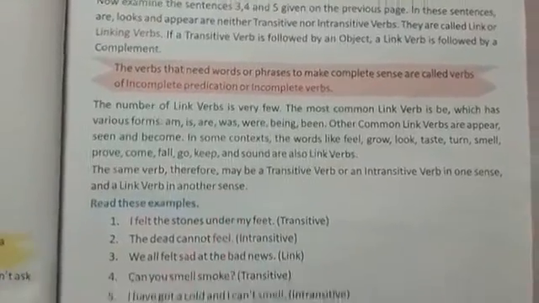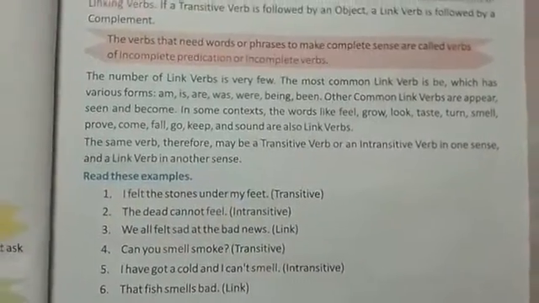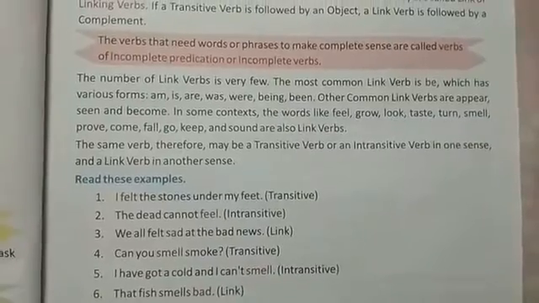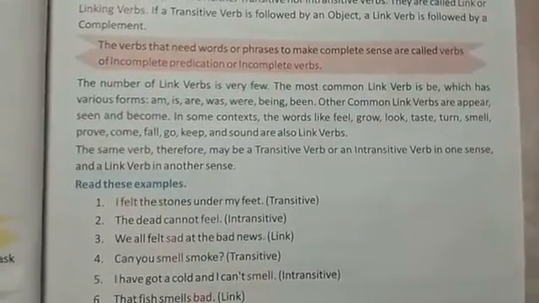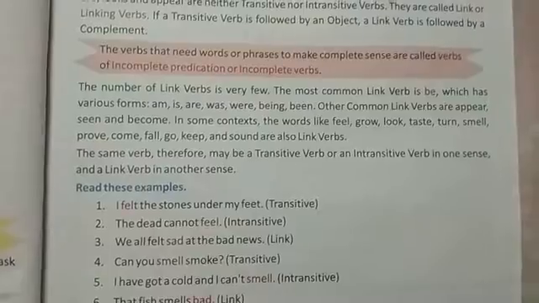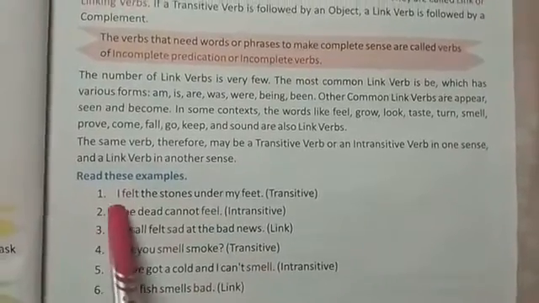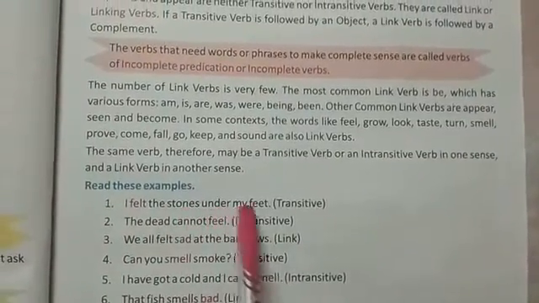So here it is said that the same verb can sometimes be used as a transitive verb, intransitive verb or sometimes a link verb.